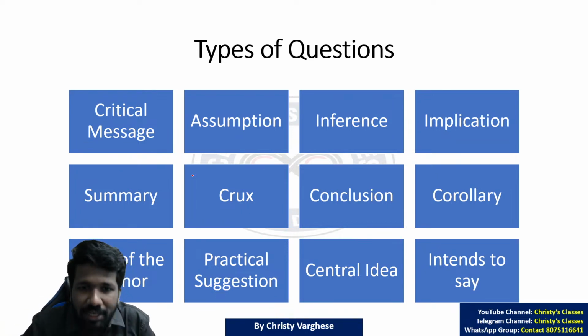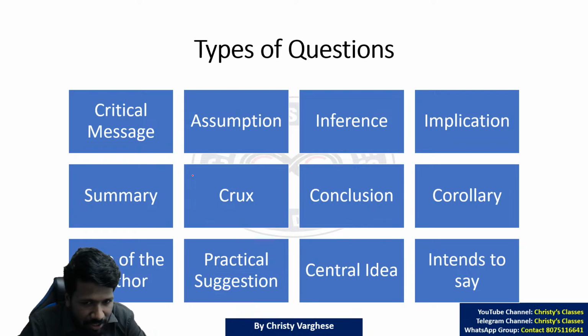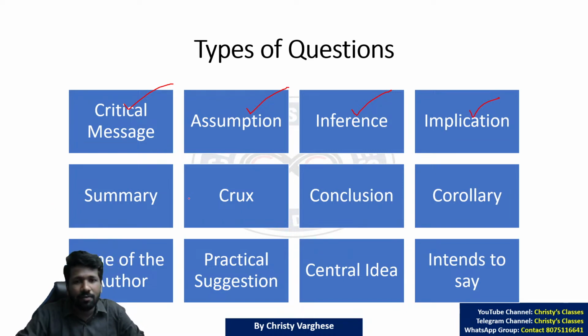In comprehension, there are different types of questions. Different types means one question may ask for the critical message: what is the critical message conveyed in this passage, or what is the critical or crucial message the author wants to convey? Or what are the assumptions made? What is the inference you can make? What is the implication? These are some of the keywords, or types of questions, that you will see.